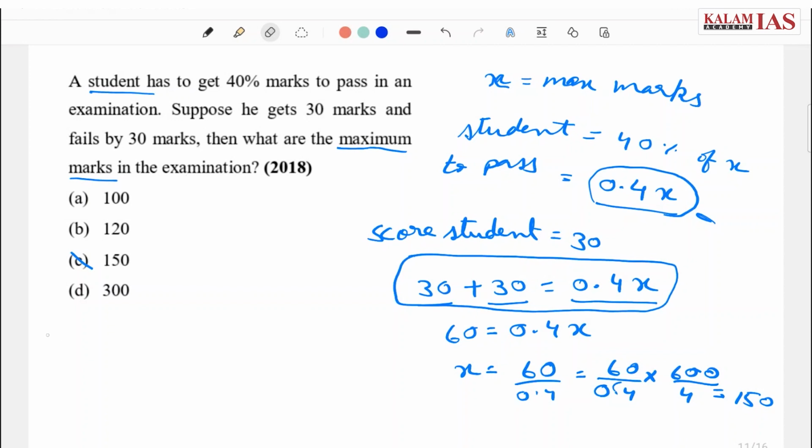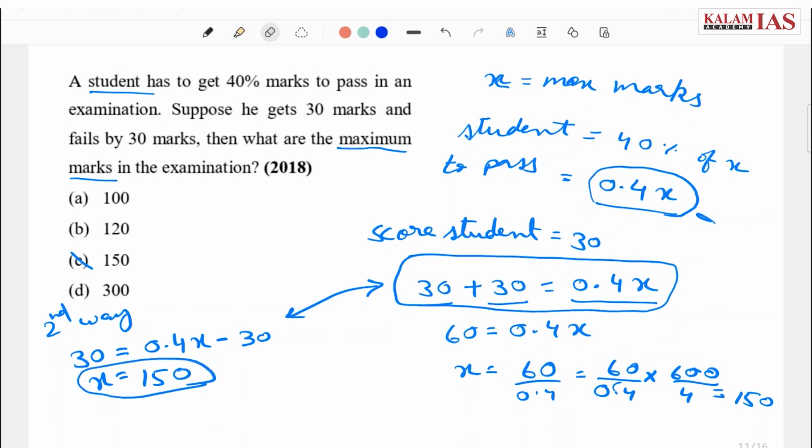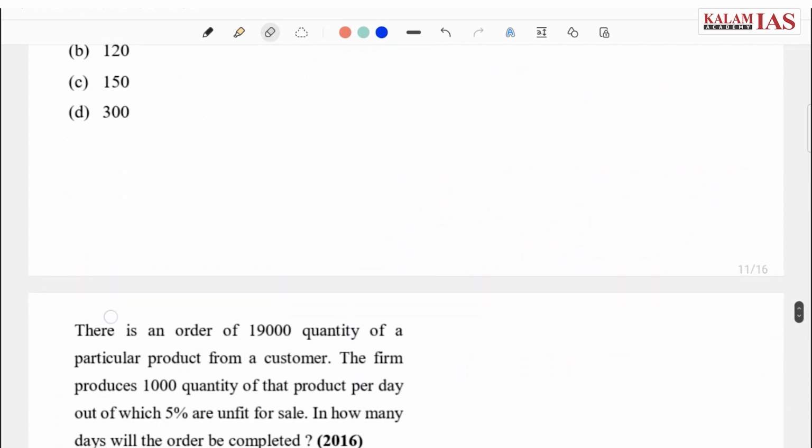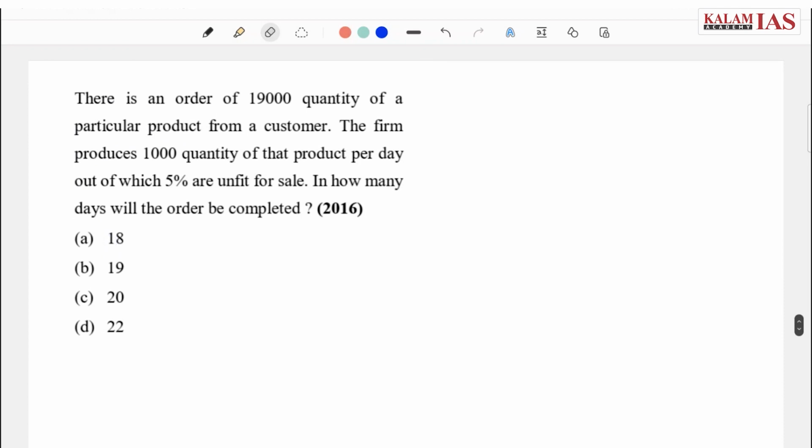We can also formulate in second way. Score of the student is 30 and it is 30 marks less than the cutoff. Cutoff is 0.4x and it is 30 marks less than that. This actually is the same equation as this. On solving we will get X equals to 150. So maximum marks is 150. I hope it is clear. Let's now move to the next question. Requesting every one of you to attempt this question also, and then we'll see the explanation.